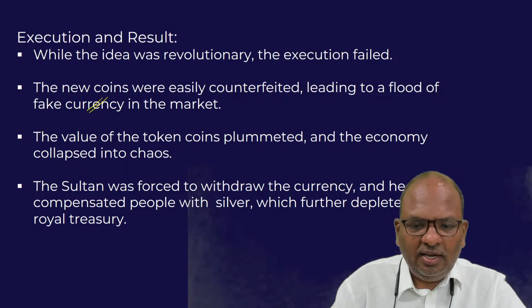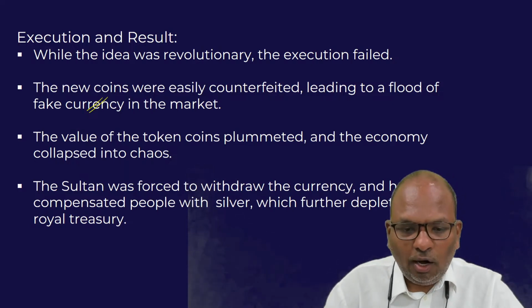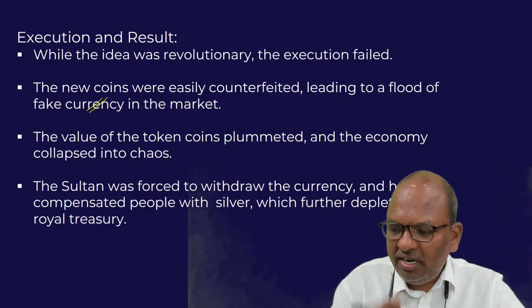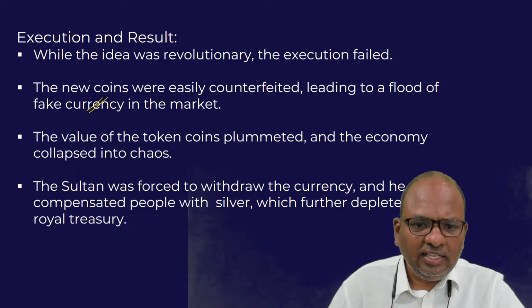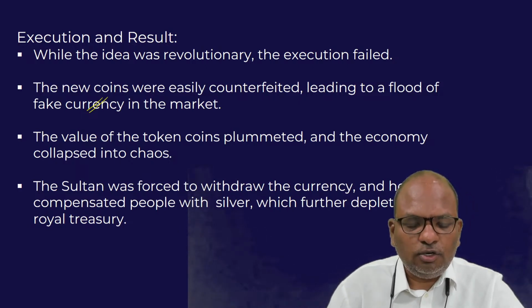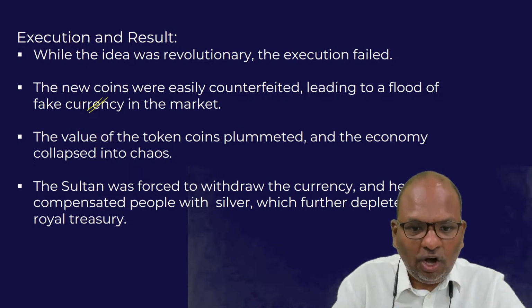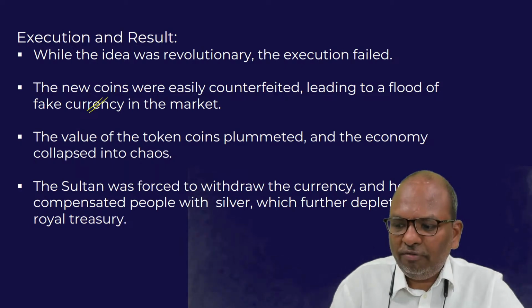It is said that the house of every goldsmith had turned into a mint. Basically, the goldsmiths, the jewelry makers, too started minting coins. They started making copper coins, but with the value of silver.